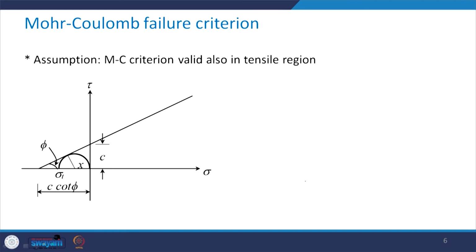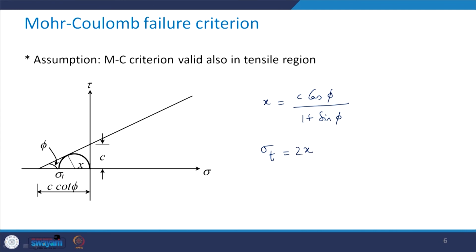Now let us have a look once again at this figure. If you apply simple trigonometry relationships, you get x equal to c cos phi divided by 1 plus sine phi. And therefore this sigma t is equal to 2 times x.